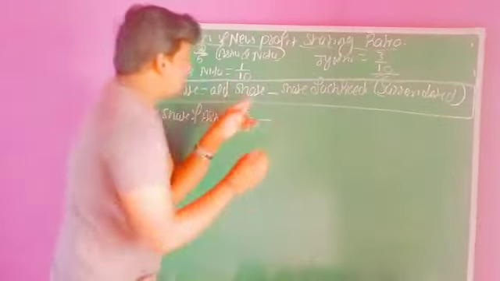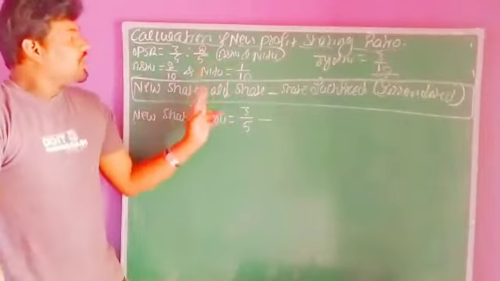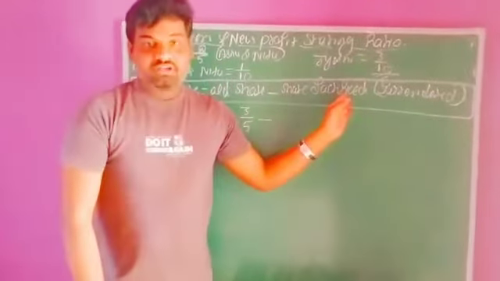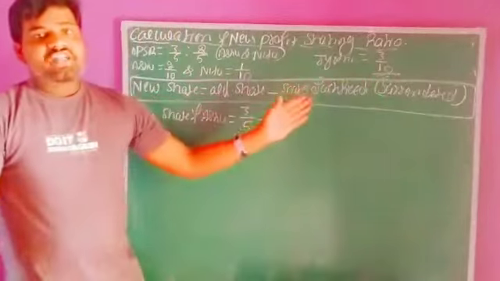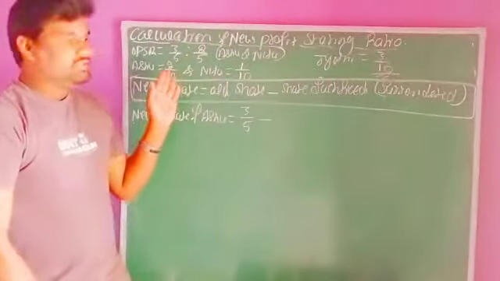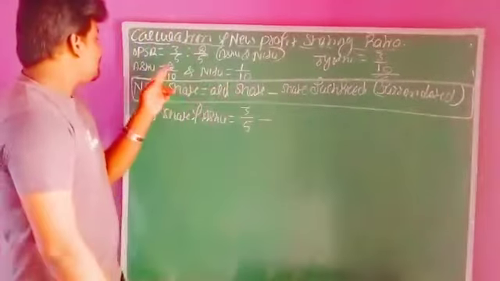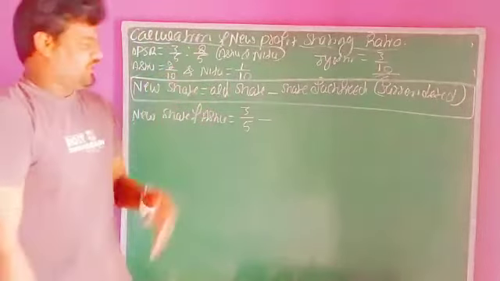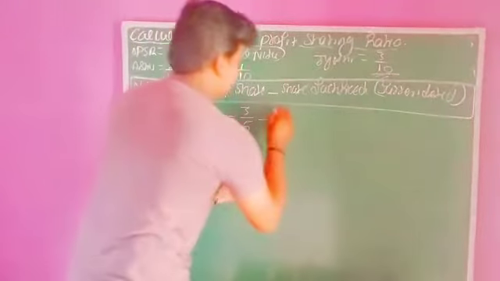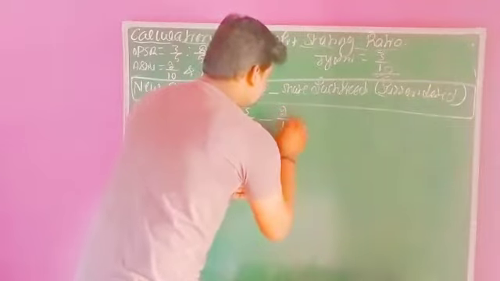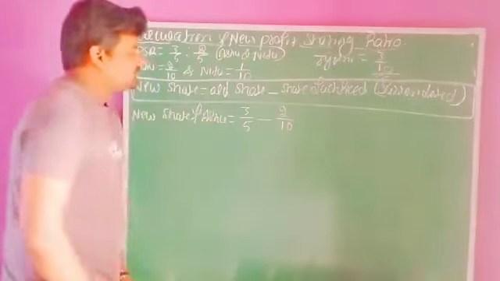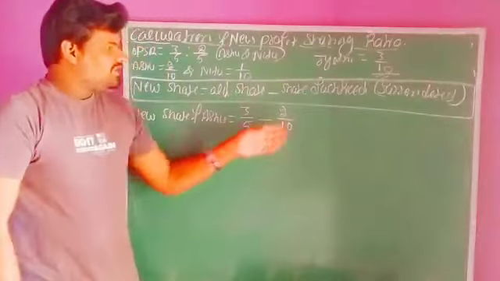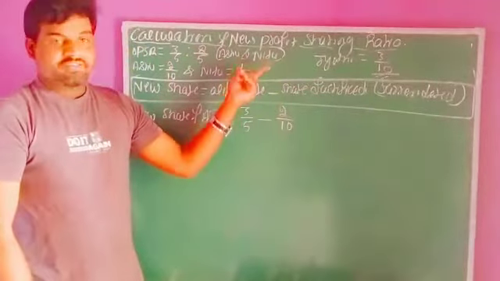3/5 is the old share of Ashu, and the same is the share sacrificed or surrendered. How much share are they actually sacrificing in favor of the incoming partner? 2/10 of her share. They are sacrificing 2/10. So the old share as well as the share sacrificed, both values are directly given and we have recorded them.